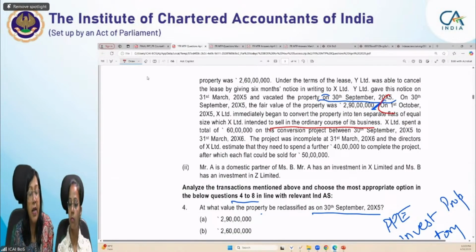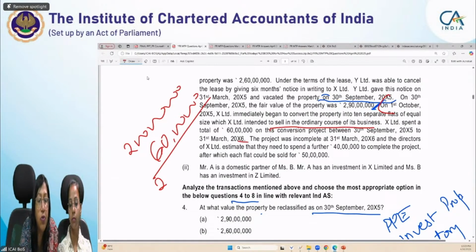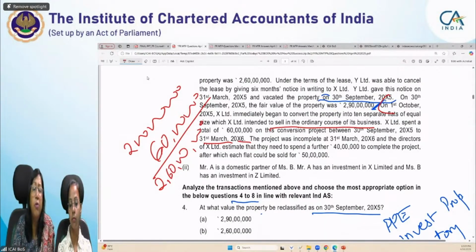X Limited spent a total of 60 lakh on this conversion project between 30th September and 31st March. So now the cost will be 2 crore plus further cost you have incurred for the property, that is your 60 lakh. On 31st March 20X6, what is the cost of the property for you? 2 crore 60 lakh. The project was incomplete.